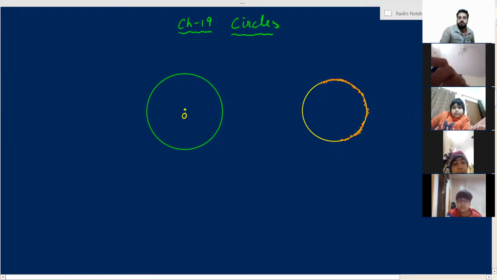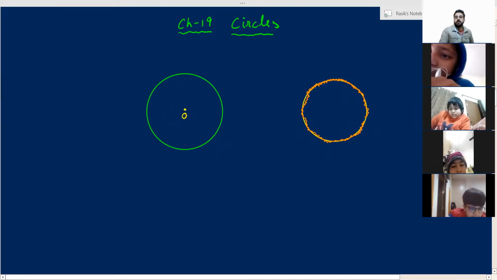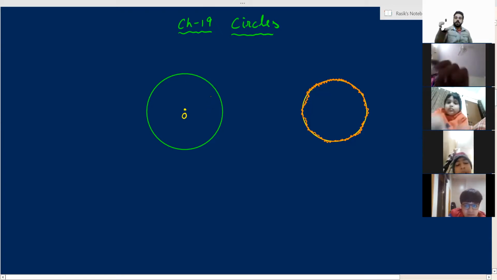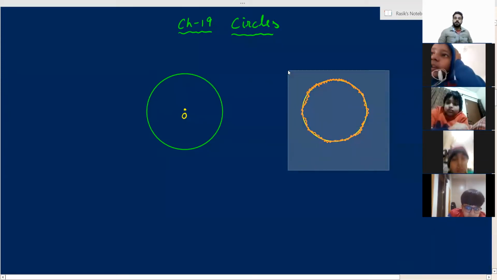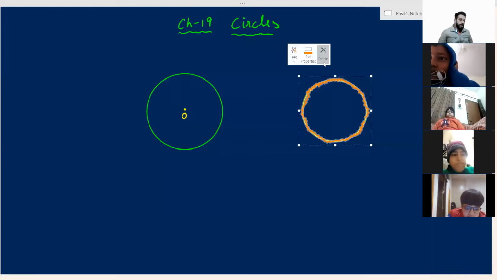If we take only the boundary, it is known as the circumference. What is the meaning of circumference of a circle? Sir, the boundary of the circle. The boundary of the circle is known as the perimeter of a circle. Correct.